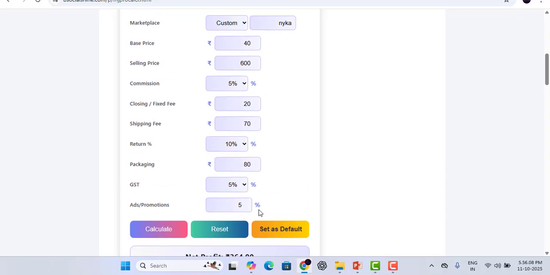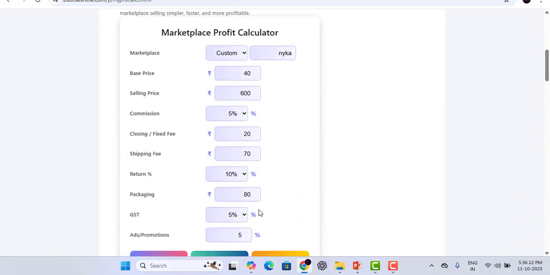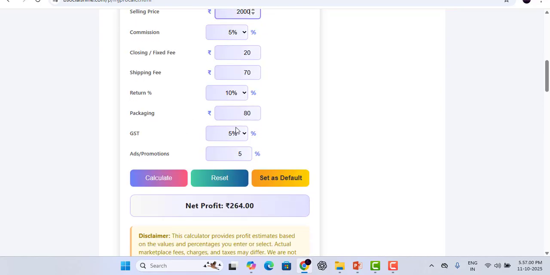Now let's try one more. Suppose I am selling the same speaker on Flipkart and this calculator automatically adjusts the defaults. Now enter the base price like 200 and selling price will be 2000. And yes, closing fees, shipping fees same, and return 10, and packaging fees 80, GST 5%, and ad promotion is 5.